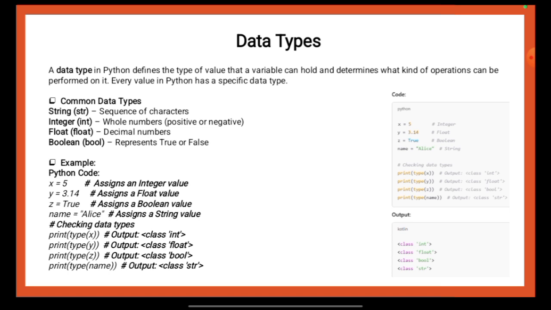The type function is used to check the type of each variable. When you execute print type x, Python will display class int confirming that x is an integer. Similarly, print type y, print type z and print type name will confirm the types as float, boolean and string respectively. Understanding how Python assigns and handles different data types is important for writing efficient code and avoiding type related errors. So this can be said as per the details mentioned over here. Now let us move to the next particular slide.